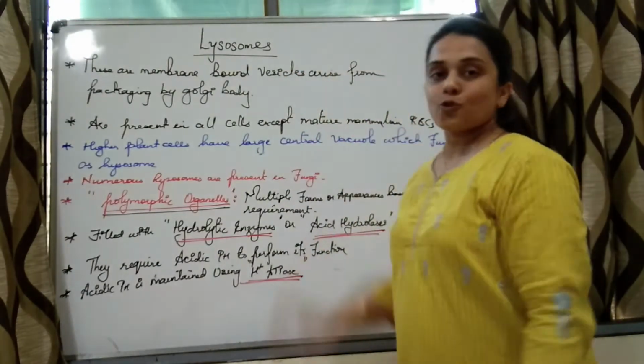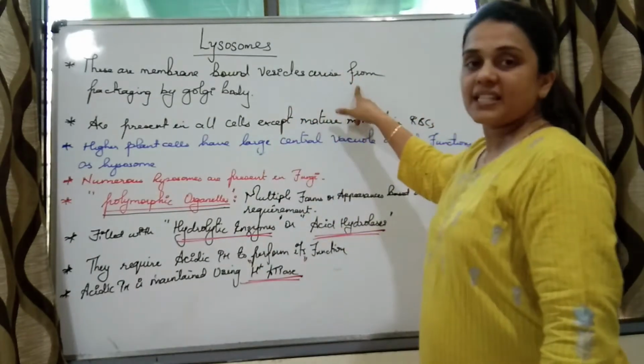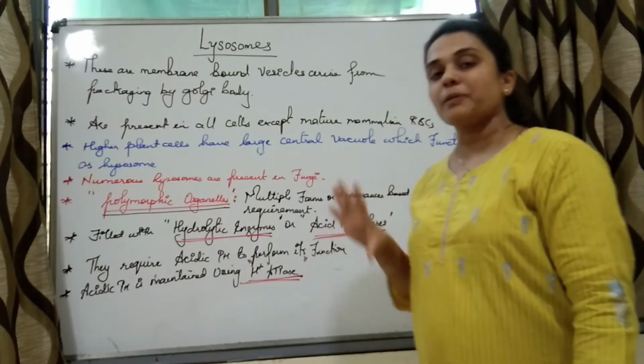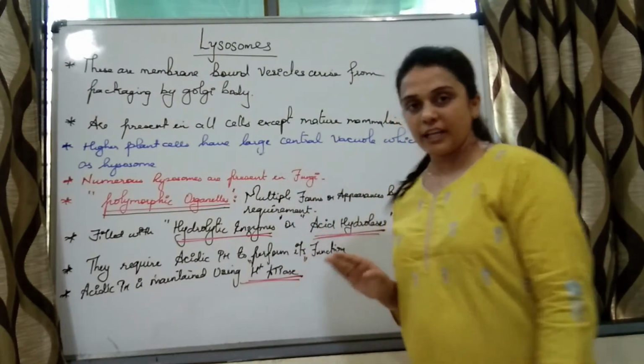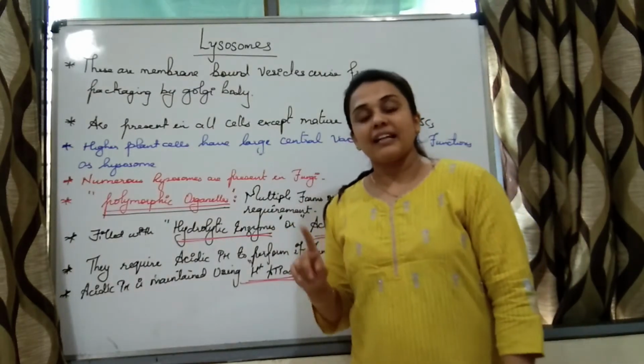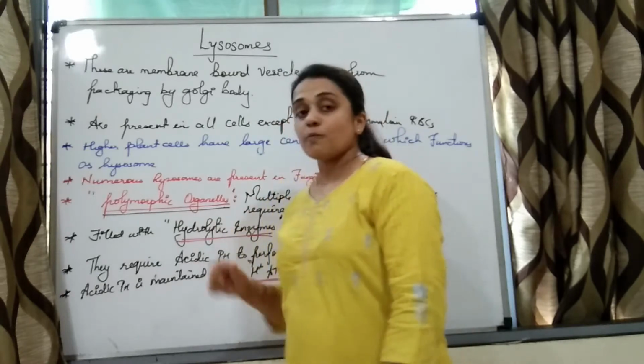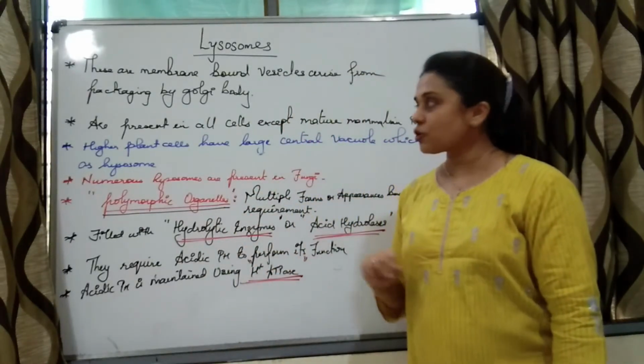Lysosomes have membranes. They are membrane bound vesicles arising from the packaging of the Golgi body. When we studied the function of the Golgi body, we learned that one of its functions is formation of lysosomes along with the endoplasmic reticulum.